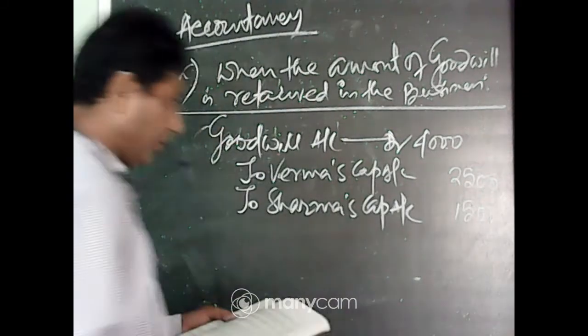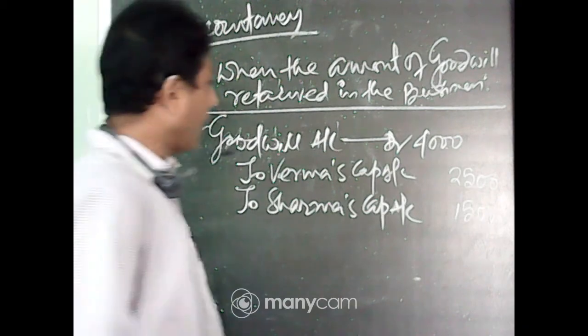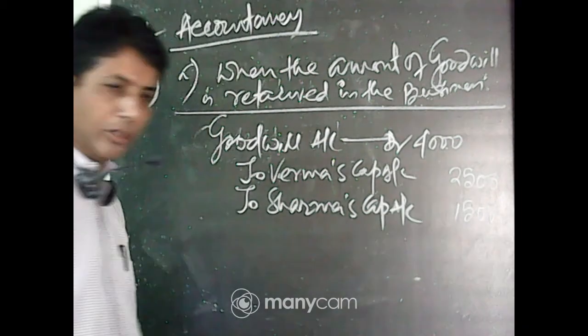Now the ratio is 5:3, so 4,000 into 5 by 8 and 4,000 into 3 by 8 gives 2,500 and 1,500.